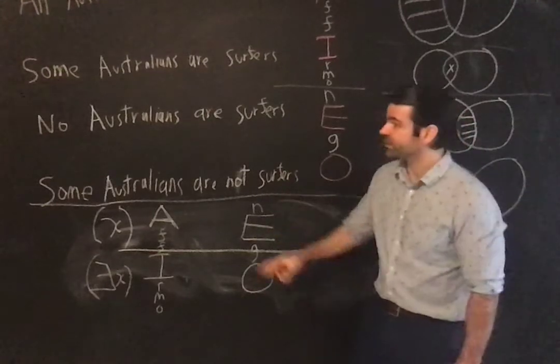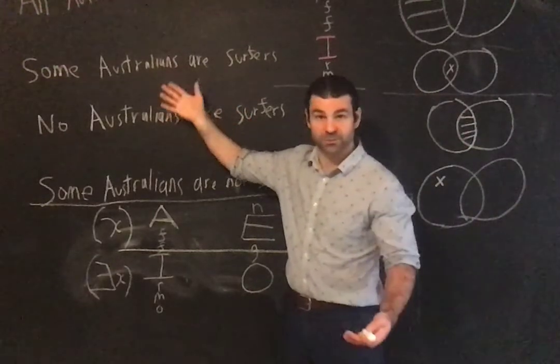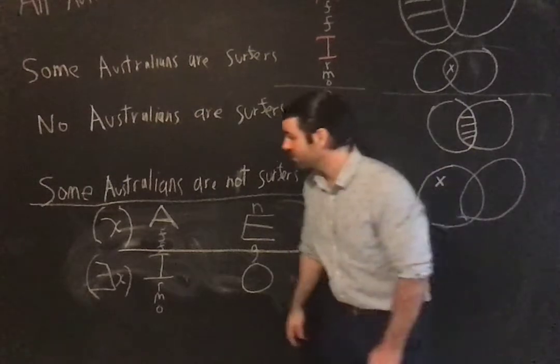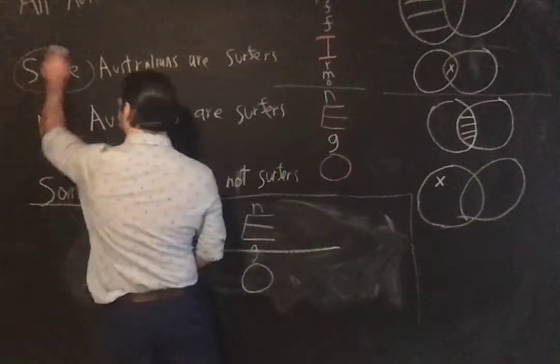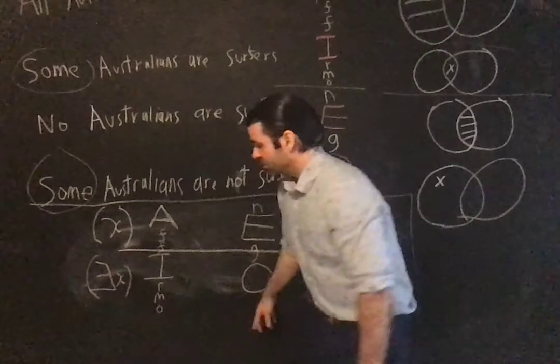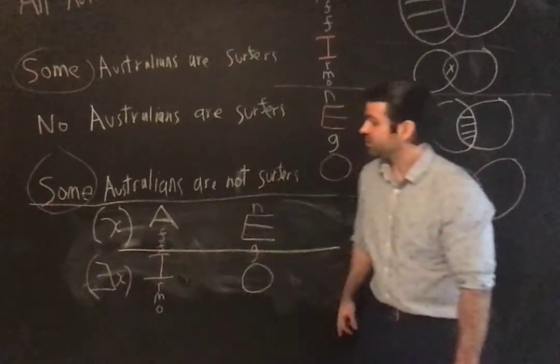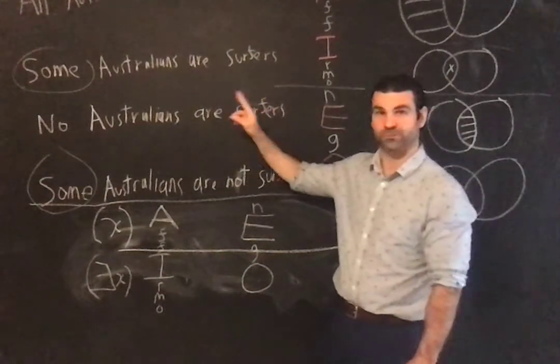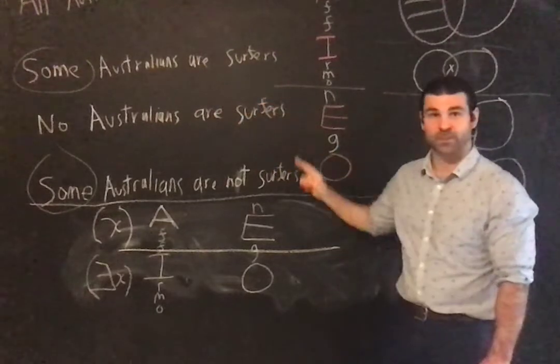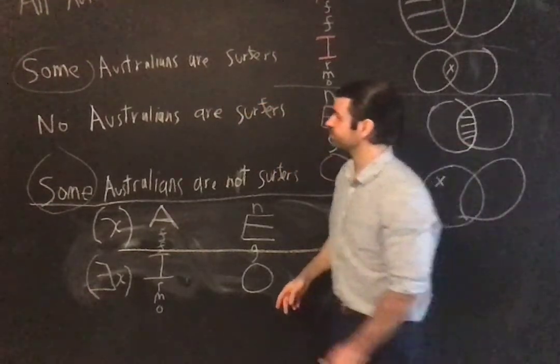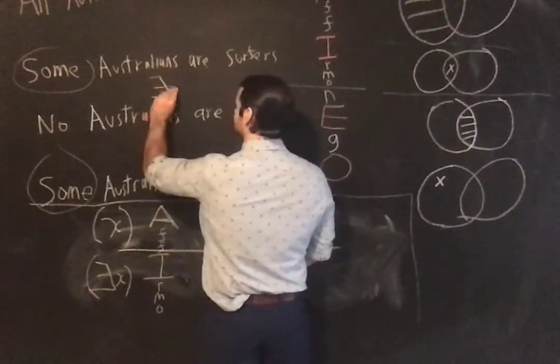Particular inclusion, right? Some Australians are surfers. What quantifier do we use for some? Both of these have the word some. We always use the existential quantifier, right? The logical form of some Australians are surfers is going to be this.